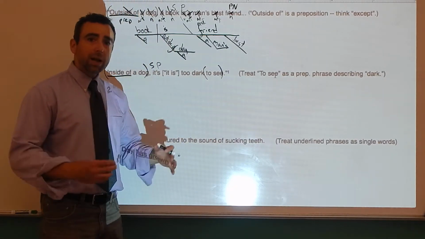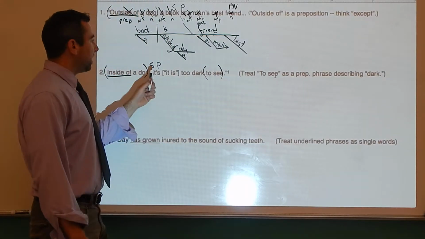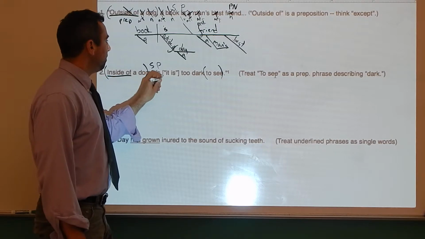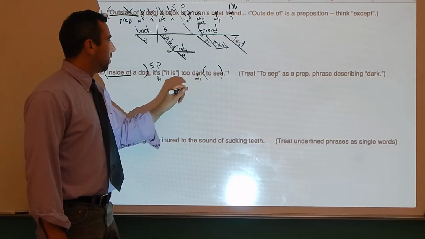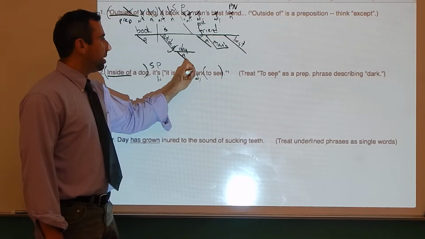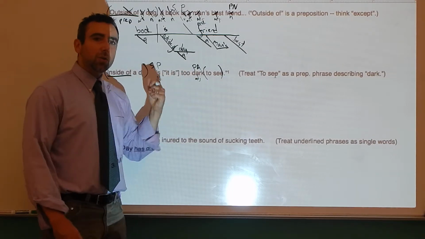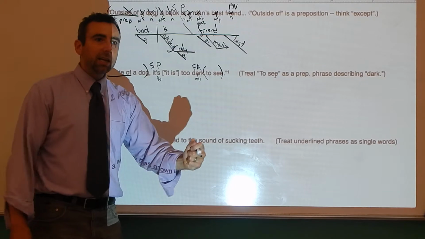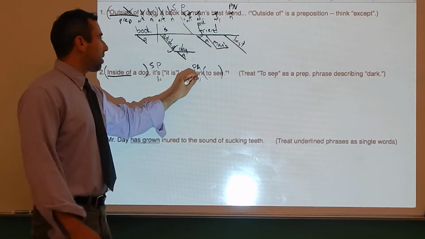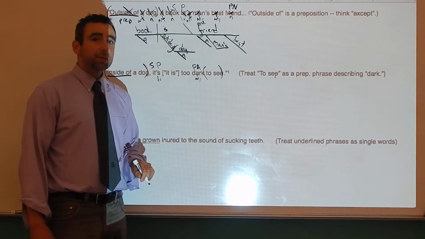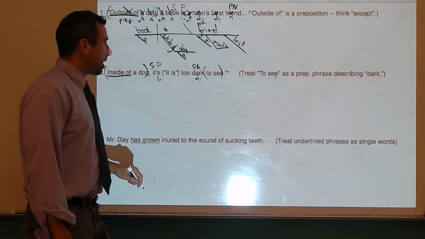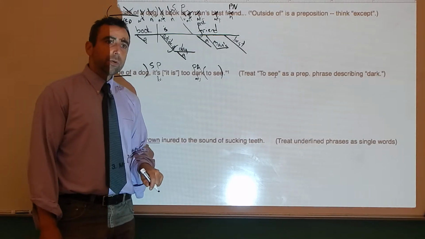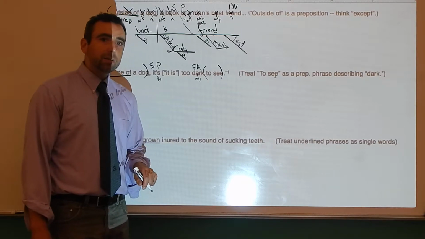All right, it is what? It is dark. I hope you can tell that is a linking verb. Dark is an adjective. That means that dark is going to be a predicate adjective. It answers the question what? It follows a linking verb. It's an adjective describing the subject. It's a predicate adjective. Is there an indirect object? No, there is not. There's no one to whom or for whom this action is being done.